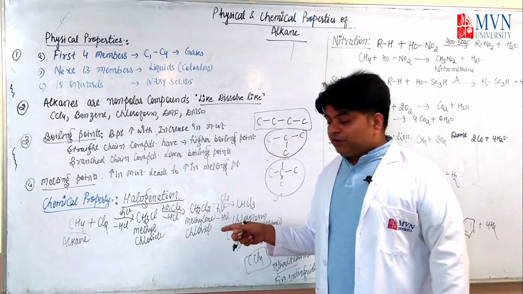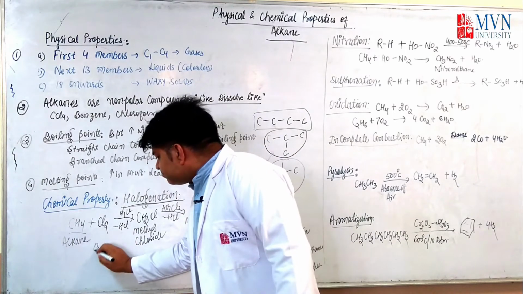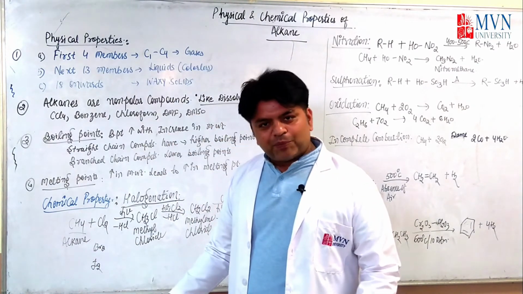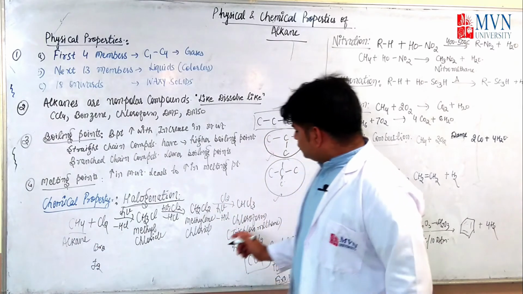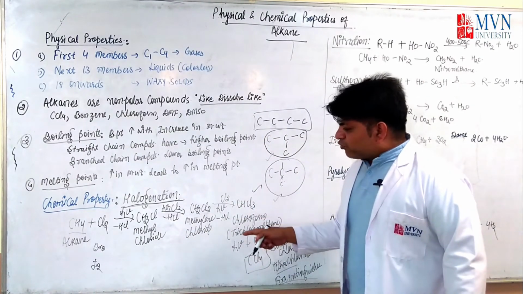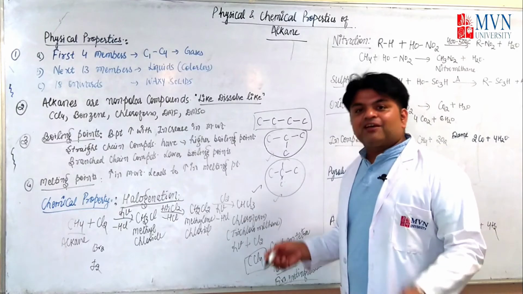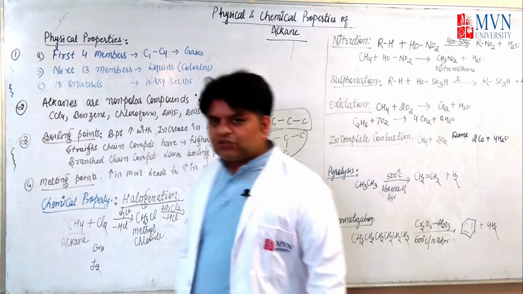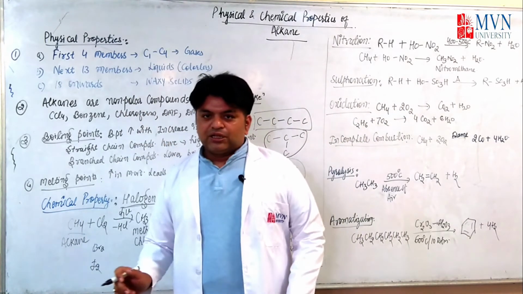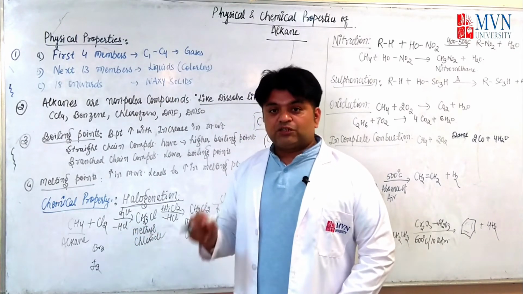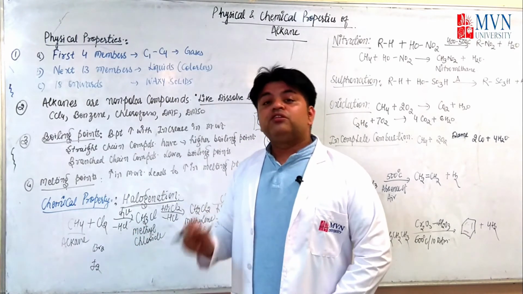Again, this can be possible with the help of bromination and with the help of iodination. So iodoform can be prepared in this way. Like here you see the chloroform. In this particular way, we can reach up to CHI3, that is iodoform, which is antiseptic in nature. So this is all about the halogenation reaction. You have to practice actually. I did it with chlorination. You have to perform it with bromination, with iodination, and with fluorination.